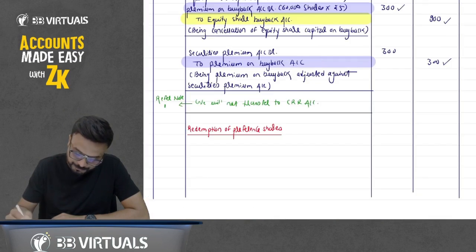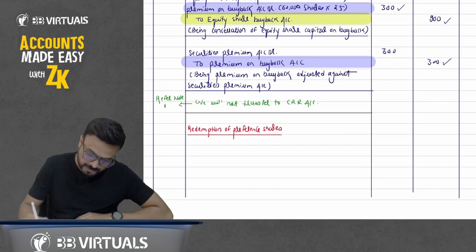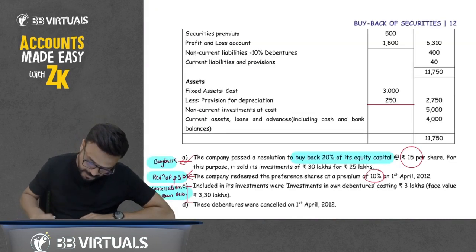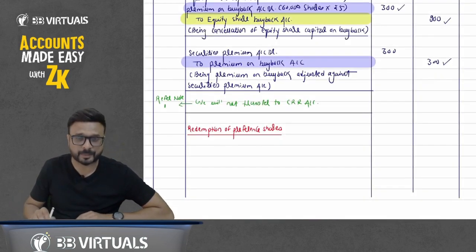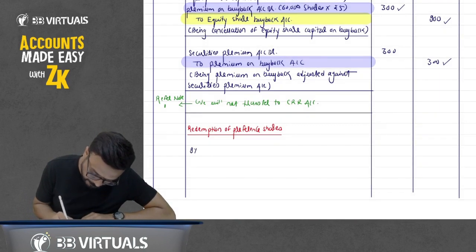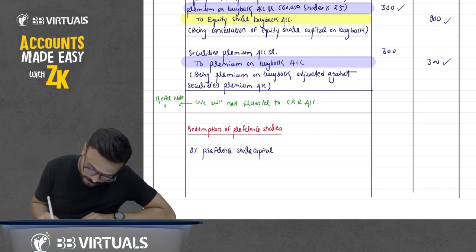Write down there, 9% preference share capital account debit, as it is mentioned that the name of preference share capital is 9%. So 9% preference share capital account debit, which is 2000.